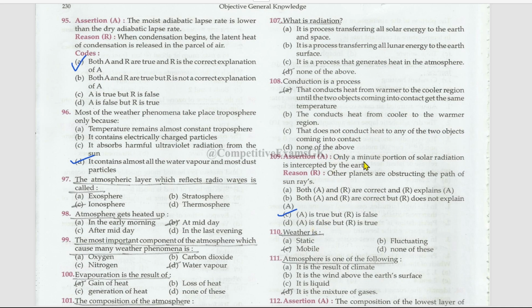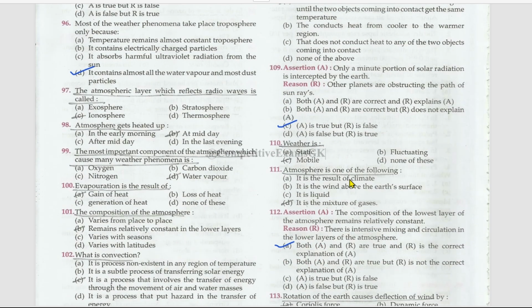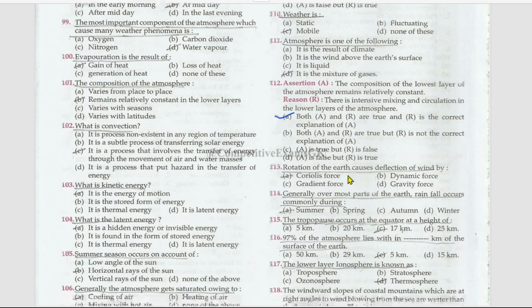Next, assertion reason. Only a minute portion of solar radiation is intercepted by the Earth. True. Other planets are obstructing the path of the sun's rays. No, false. Weather is mobile. Atmosphere is one of the following. It is the mixture of gases. Next, assertion reason. The composition of the lowest layer of the atmosphere remains relatively constant. True. There is intensive mixing circulation in the lower layers of the atmosphere. Reason is also true and reason is the correct explanation for the assertion.